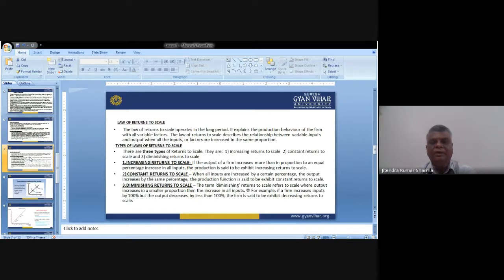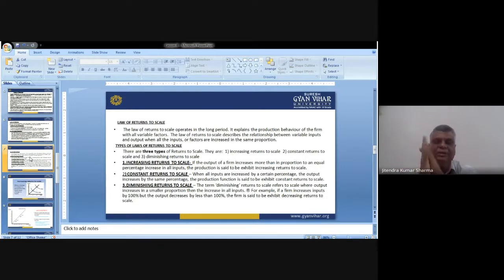The law of returns to scale describes the relationship between variable input and output when all inputs or factors are increased in the same proportion. It means, once again, try to understand that the law of returns to scale describes the relationship between the variable input and outputs when all the inputs or factors are increased in the same proportion. It means the things which we have in the same proportion, then the output we will have in the same proportion.